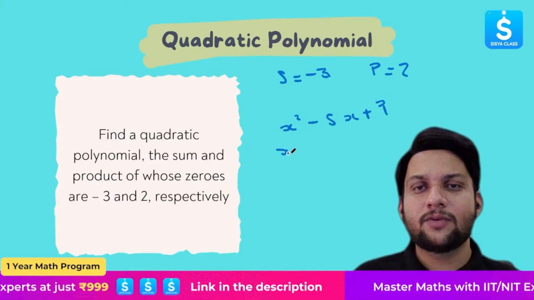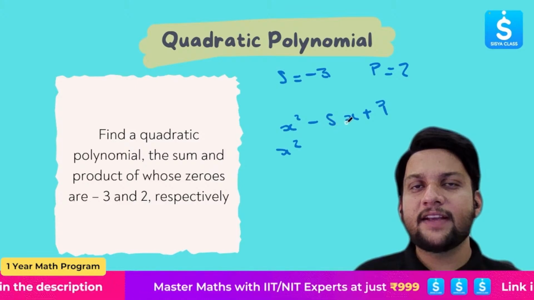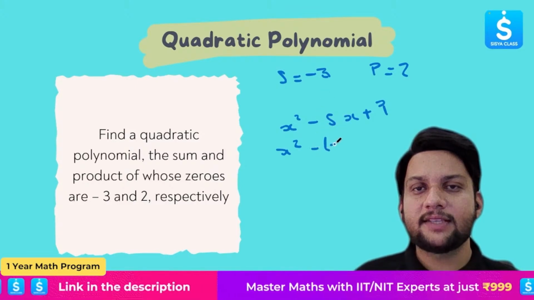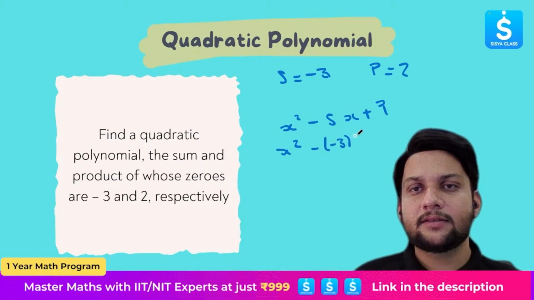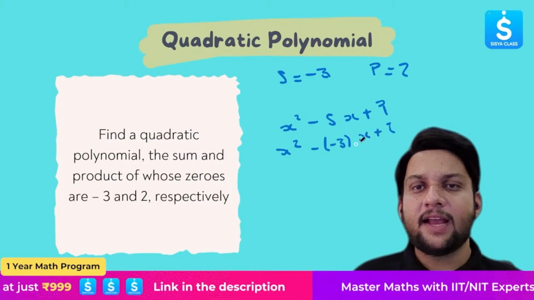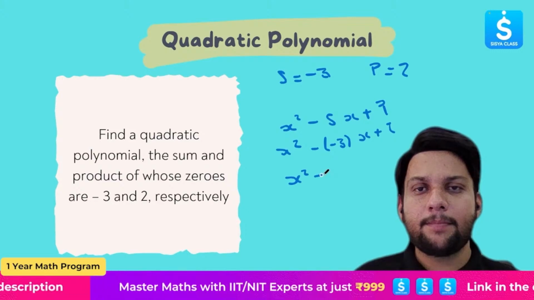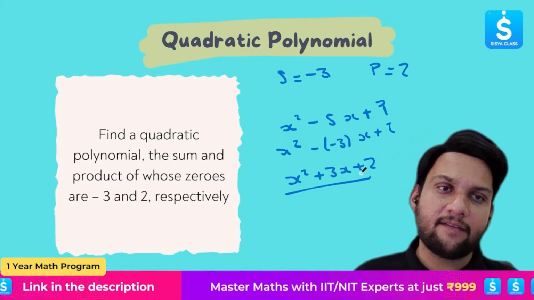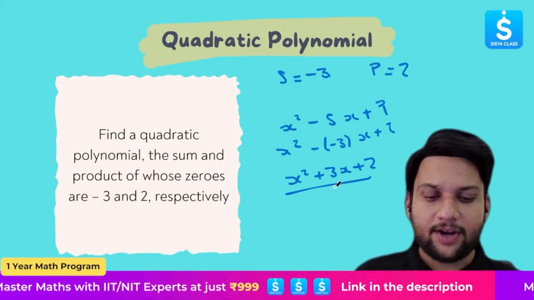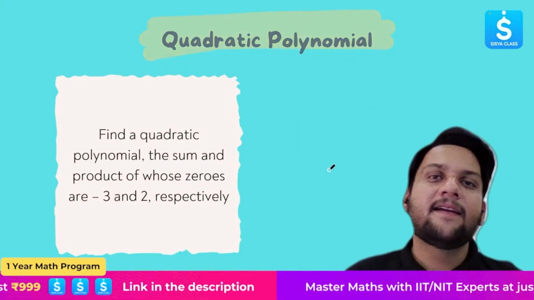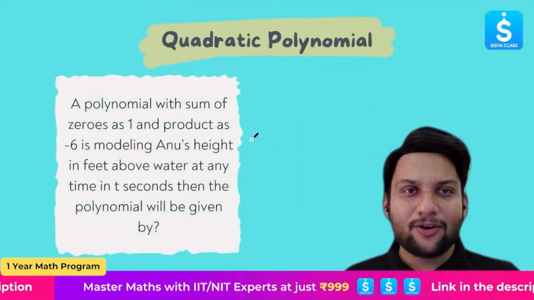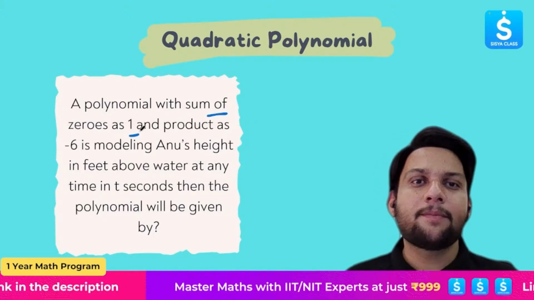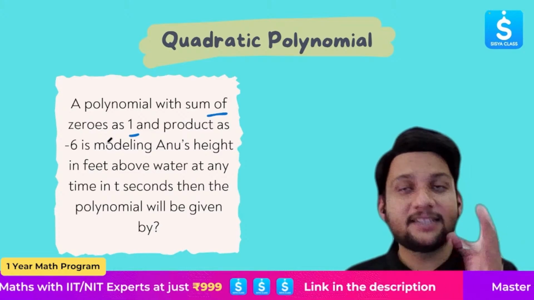So it will become x square. Instead of s, I will write -3: minus of -3 x plus p is what? 2. Minus minus will get cancelled. I will get x square plus 3x plus 2. So there we have it. We have the polynomial in front of us. Clear? All right, amazing. We want to do one more question. Okay, we have to find the polynomial with sum of zeros as 1 and product of. Okay, read this question. This is actually an interesting question.